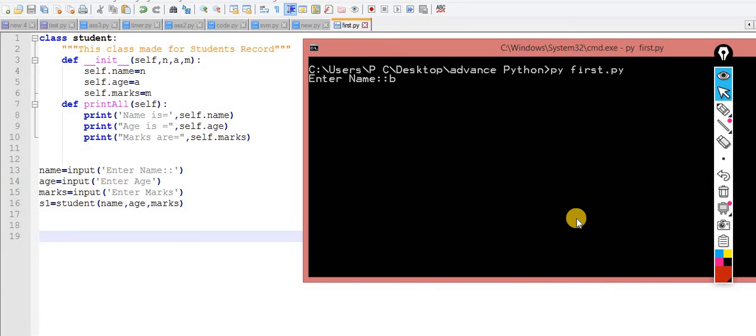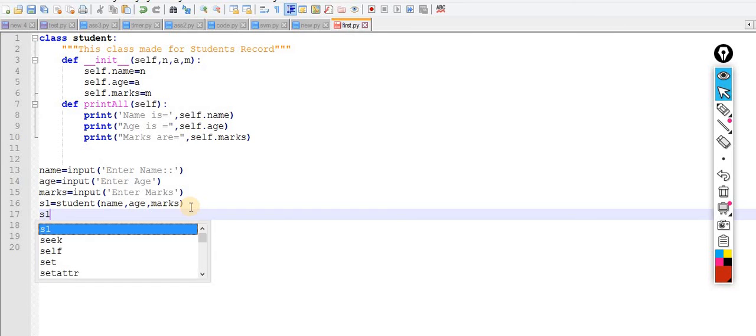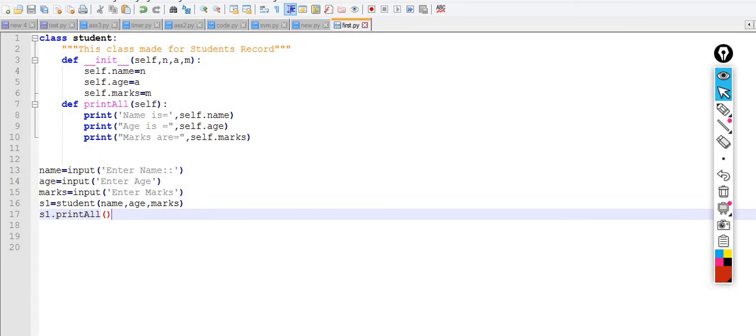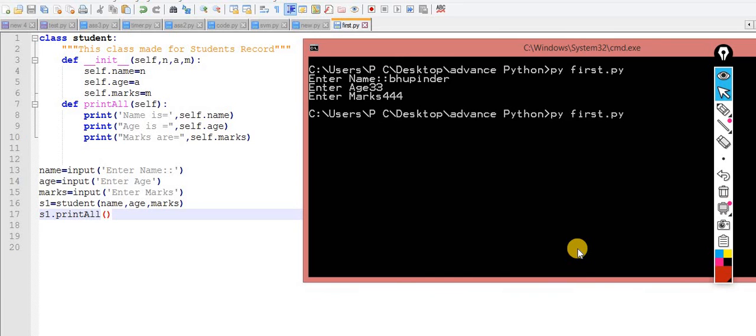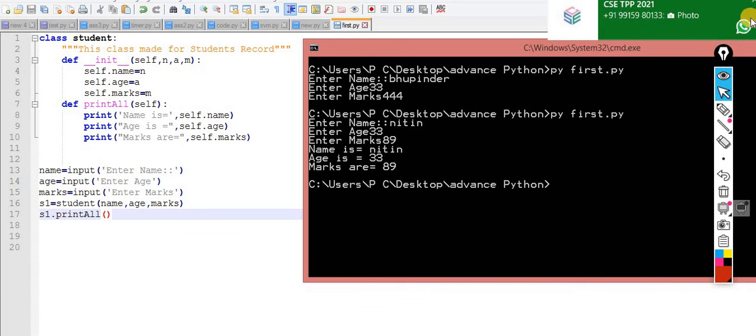Name, let's suppose Bhupinder, age 33, marks 40. So this data is entered. Now you want to call this data: s1 dot print all. That's it. Now I'm executing it. Now you can check. So this one is the way.